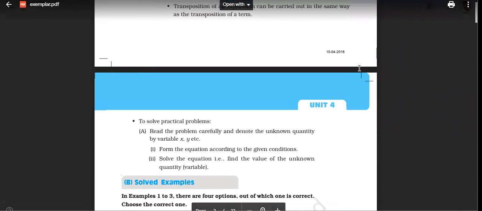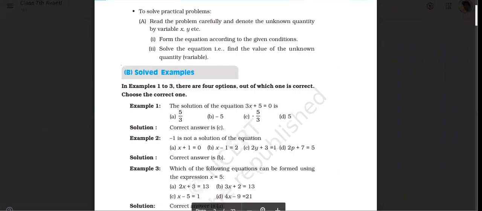In this chapter, we just have to solve, so we will see the steps to solve any linear equation.